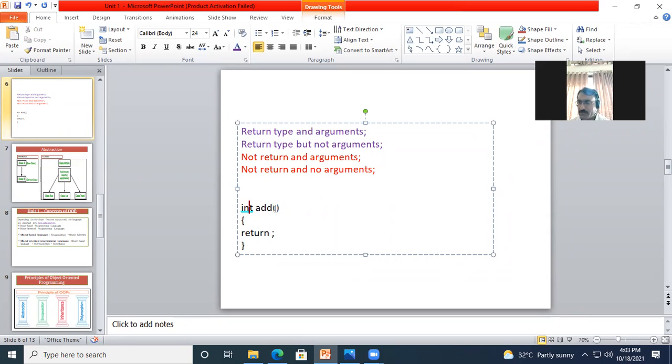Return type. Now as this is a blank open and close round brackets, it indicates there are no arguments for this function add, but as it has a return type, I need to write the return here.